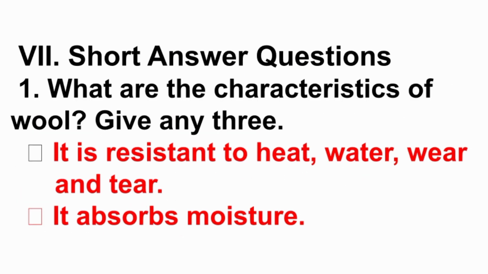Seventh Roman letter, short answer questions. First question, what are the characteristics of wool? Give any 3. Answer, it is resistant to heat, water, wear and tear. Then it absorbs moisture. Being resistant means to be immune or impervious to something, because it prevents heat, water and also wear and tear. Wear and tear means damage or depreciation resulting from ordinary use.